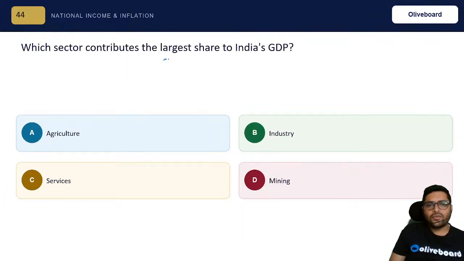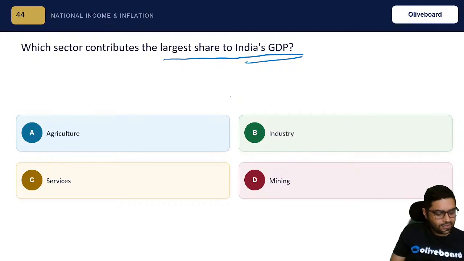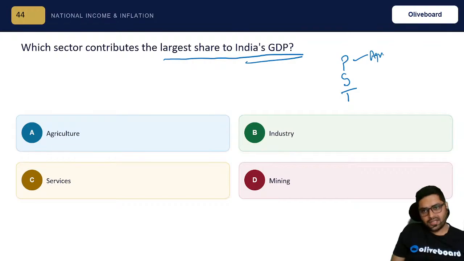Which sector contributes the largest share to India's GDP? There are three sectors: primary, secondary, tertiary. Correct? Primary is also called agricultural sector. Secondary is also called manufacturing sector. And tertiary is called service sector. So, which is contributing the maximum?